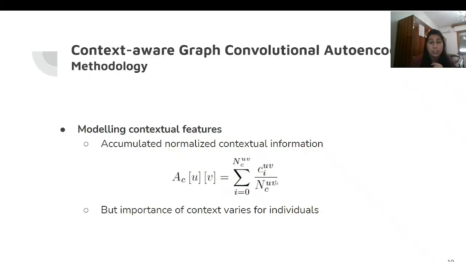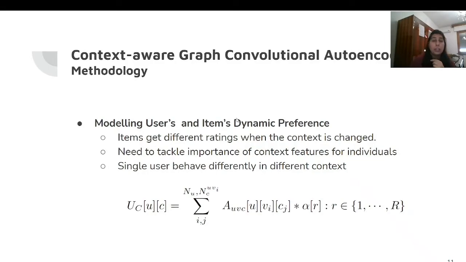So what we did is we normalized the context information by dividing each context by the total number of contexts between user and item, and then we accumulated this information. We get this final accumulated information. We pass this to our simplest graph convolution network to get the context aware representation for both the user and the item. But due to accumulation, we lost the importance of the context, which varies from person to person. In order to map this kind of dynamic preferences.